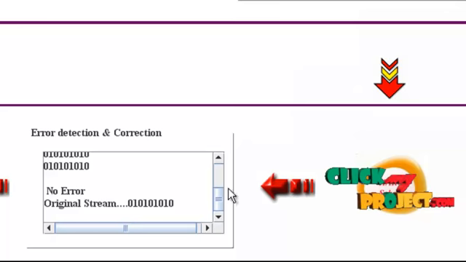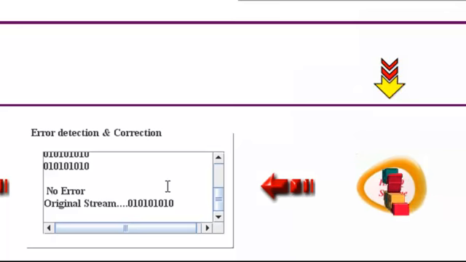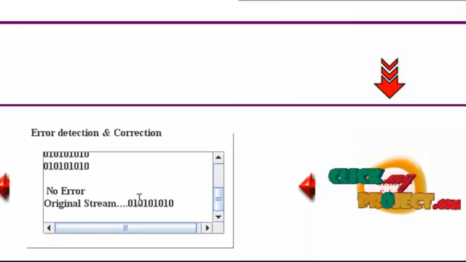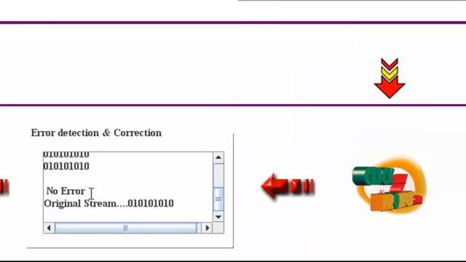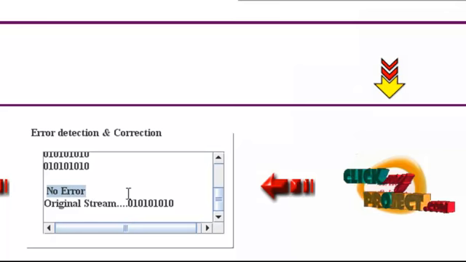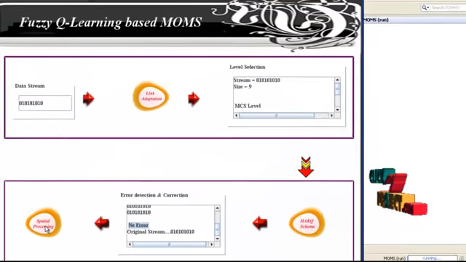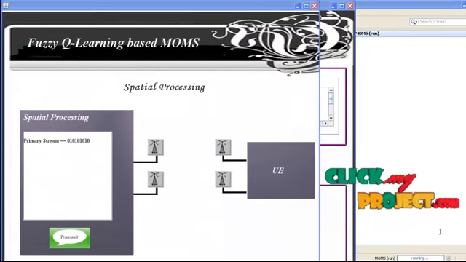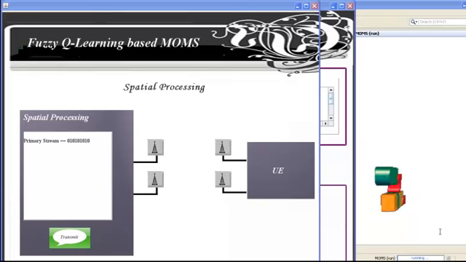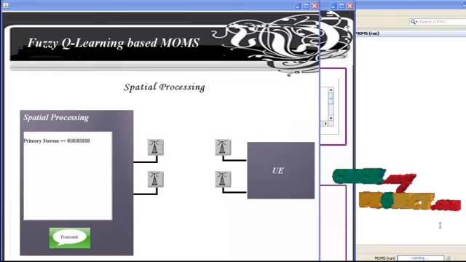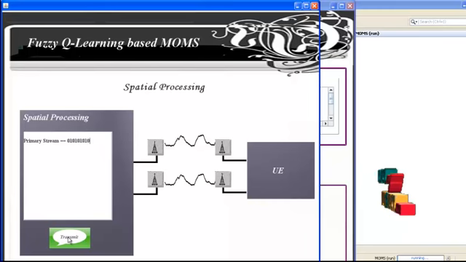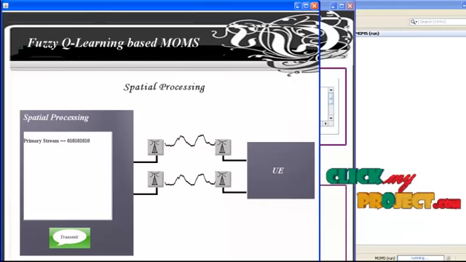The HARQ scheme contains both error correction and detection. First it detects the error, and the HARQ control scheme corrects the error. In this process, there are no errors in the original stream. Then we click the spatial processing. In MIMO, both the transmitter and receiver use 2 antennas. In spatial processing, only primary streams are sent to UE because our selection scheme selects only MCS H. Click the transmit button. The streams are sent to UE through 2 antennas.